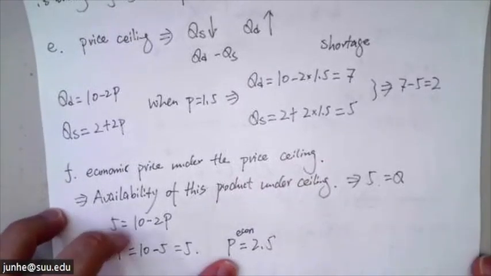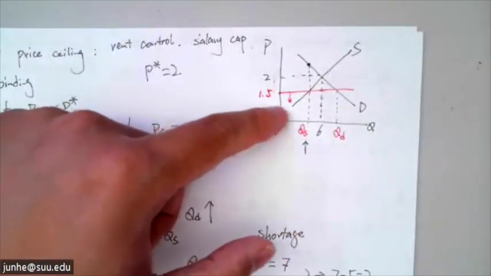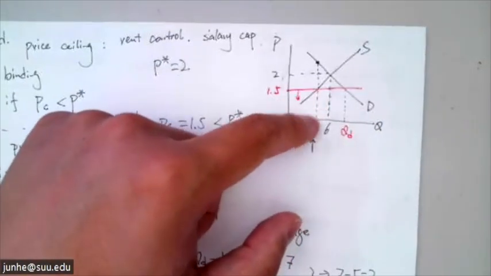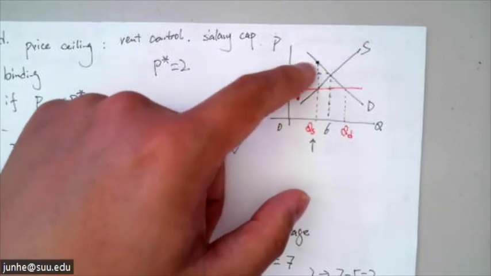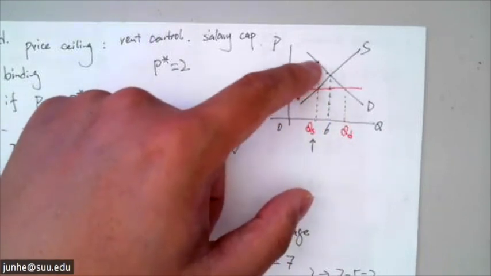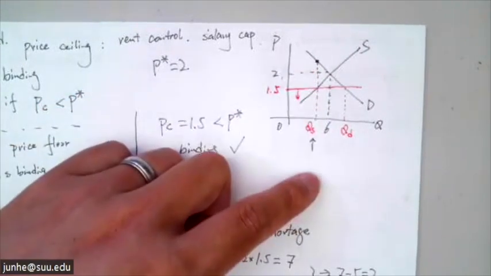So what does that mean? That means under this price ceiling, now there are only 5 units of product available. And for these 5 units, consumers to the maximum are willing to pay 2.5.